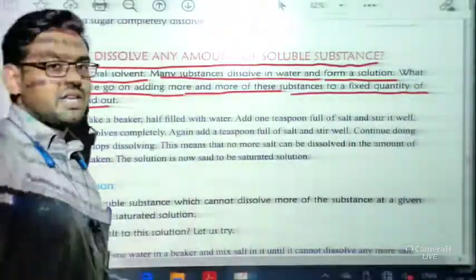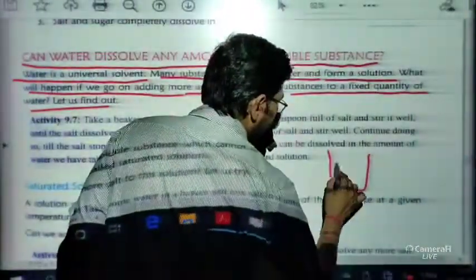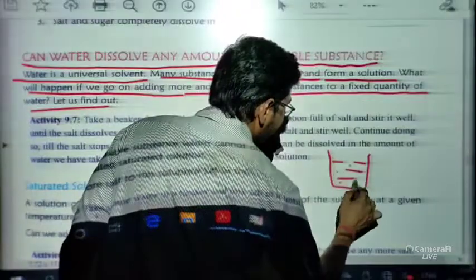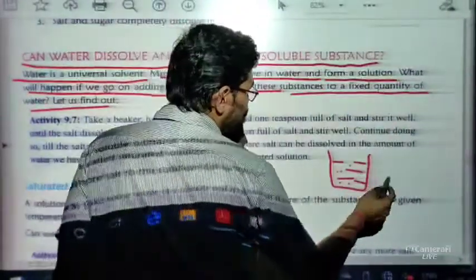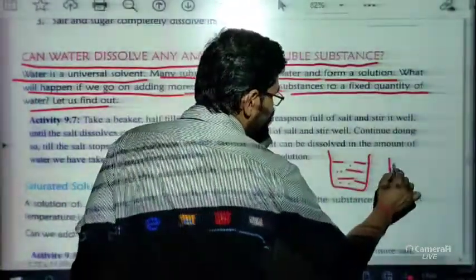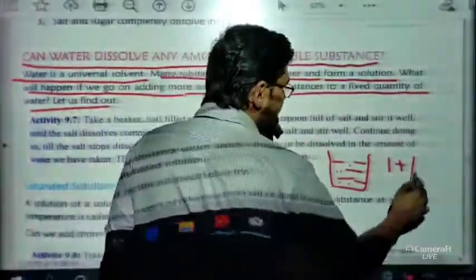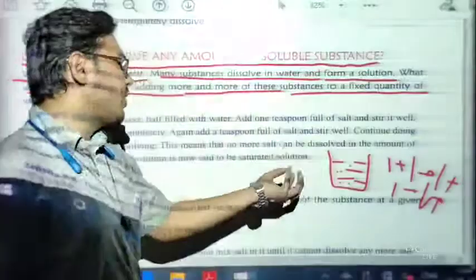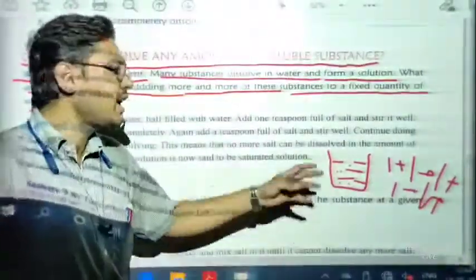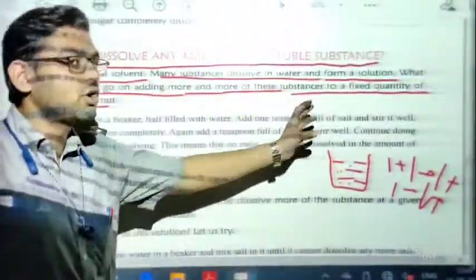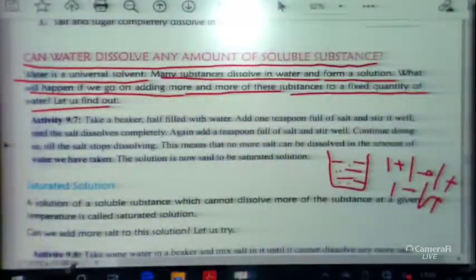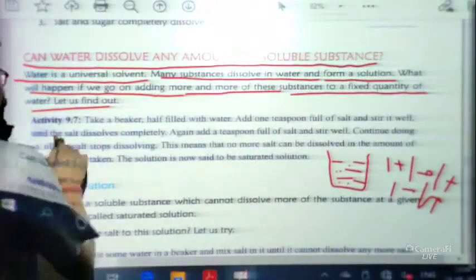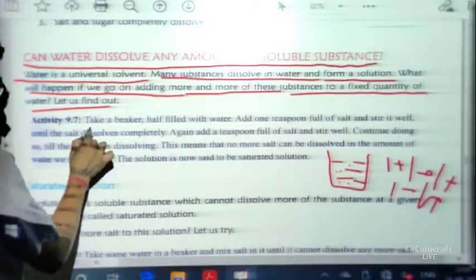Now students, tell me one thing. If we have a glass of water, see, this is our glass of water. So this amount of water is there. Now if we add 1 teaspoon of salt, and then more than 1 teaspoon of salt, if we continuously keep adding one teaspoon of salt, then one time will come where the salt will not dissolve in the water. Okay. So let us discuss this activity.